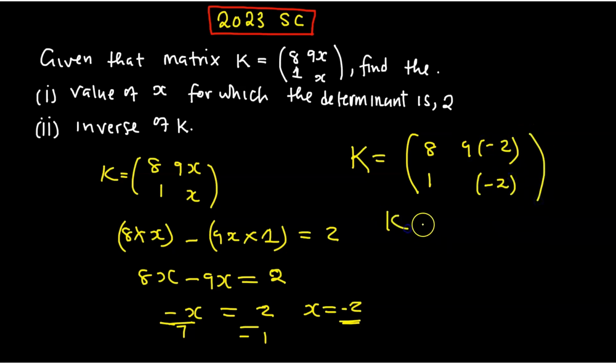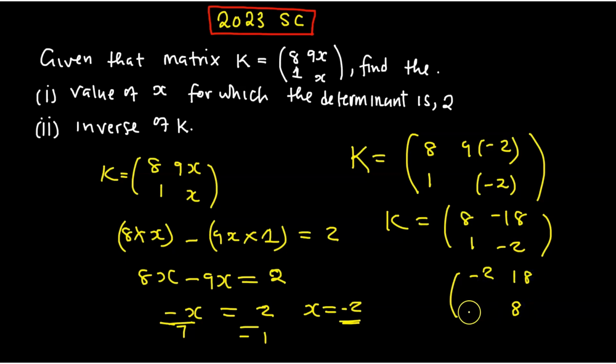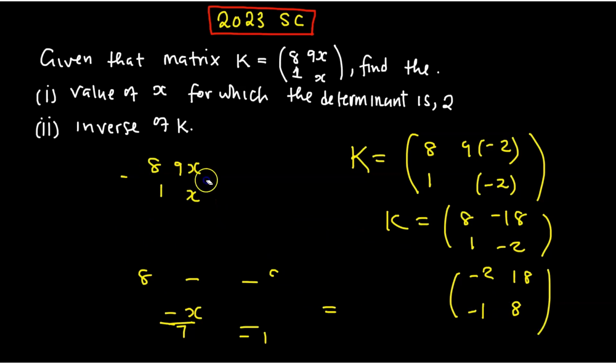So K is equal to 8, 1, negative 18, then this one is negative 2. Now, just to find the adjoint at this point, the adjoint is this one swap, negative 2, 8. Then this one becomes 18. This one becomes negative 1. Okay? Then let us answer now the second question for finding the inverse.